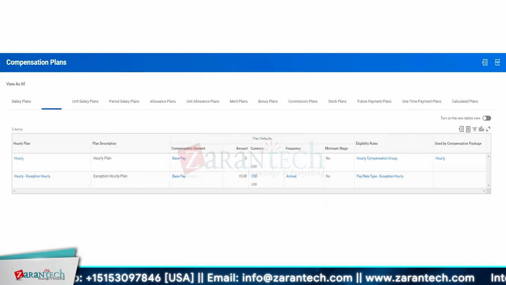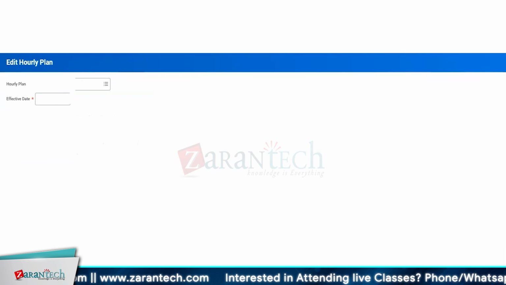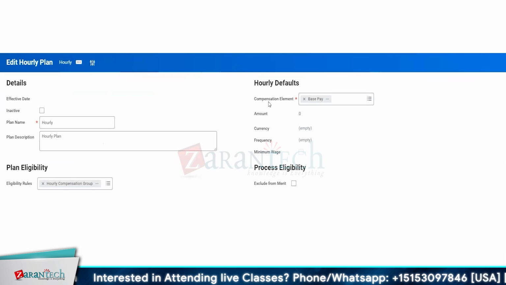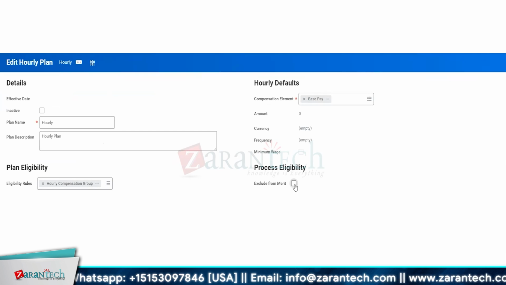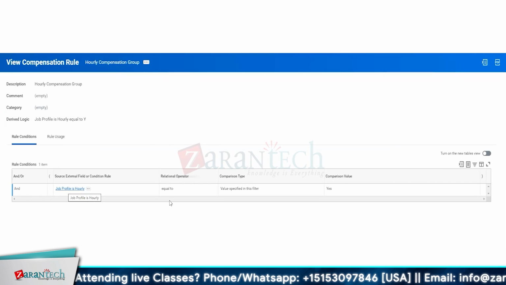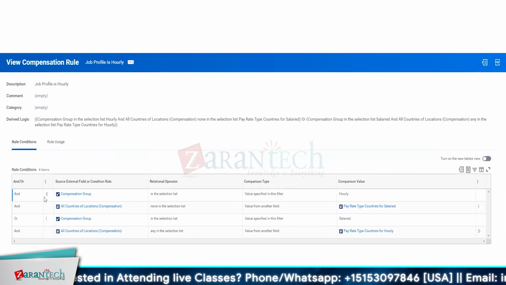Similarly, if I go to hourly plans, the compensation base element is base pay. Do I want to exclude from merit or not? I can select that, again, inactive. And the eligibility rule for this is job profile is hourly equal to yes. And what does this job profile hourly mean? Compensation group hourly. And here you'll see multiple curly brackets as well.